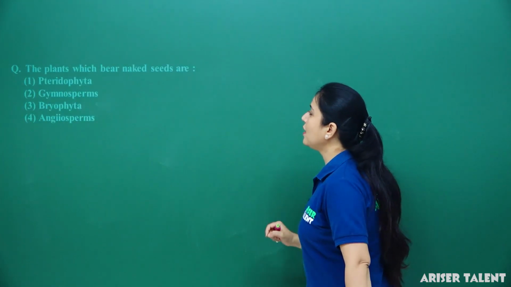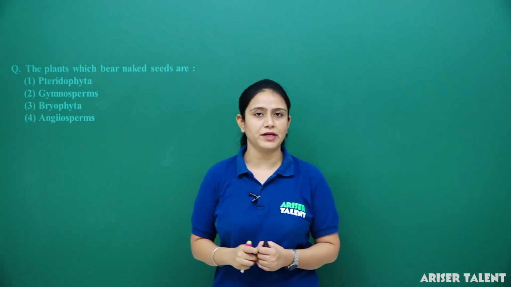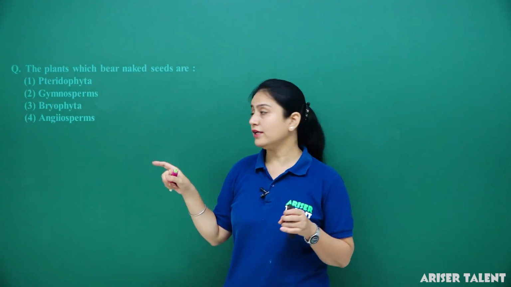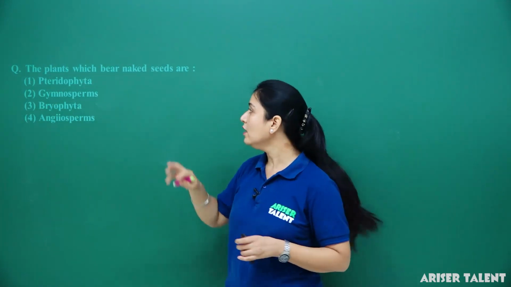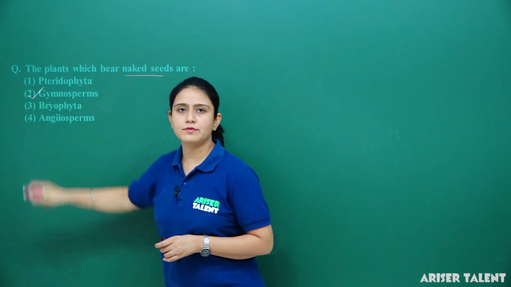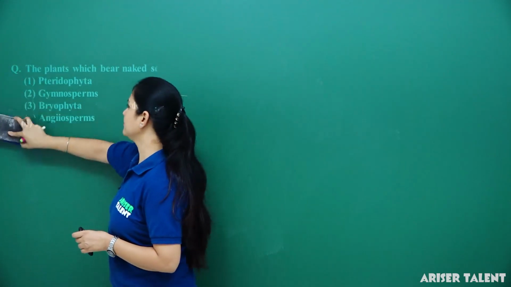Next is the plants which bear naked seeds are. When we studied the classification of plant, that time we studied that the plants that do not bear seeds with fruit covering or ovary, thus we can say they have naked seeds. They are what? They are gymnosperm. Option 2 is the correct answer here.